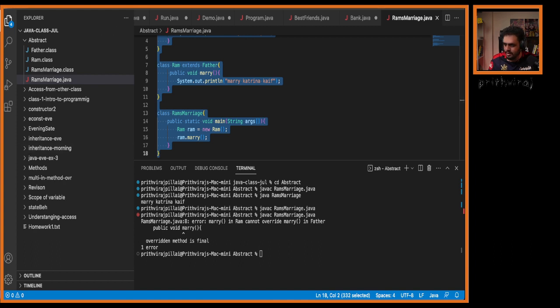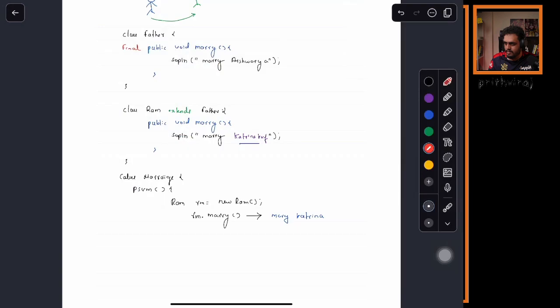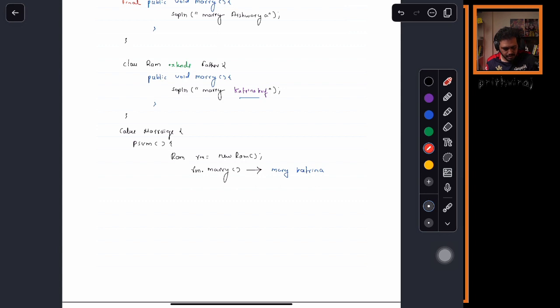Can you guys see the screen? Yes. So what is the note here?